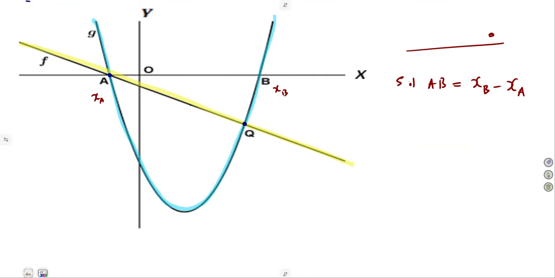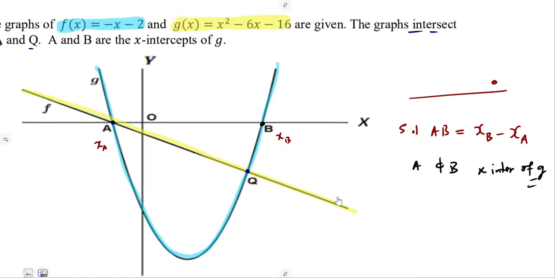If it is for the Y values, you do the same thing. The one that is on top, Y2 minus Y1. The difference for a vertical line. Horizontal is X values. So what is the X value at A and B? We do not have them. But A and B, they represent X intercepts. These are X intercepts of the graph of g. So if it is like that, let us determine them from what?